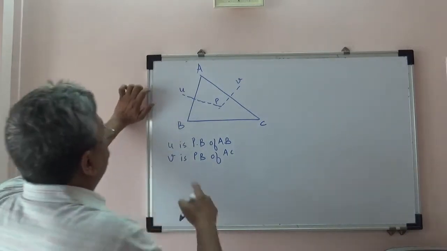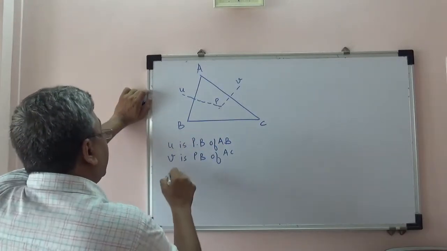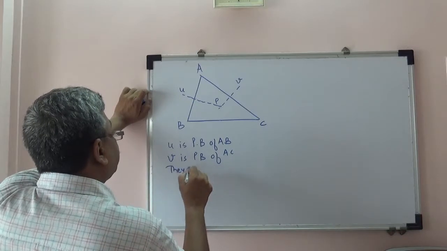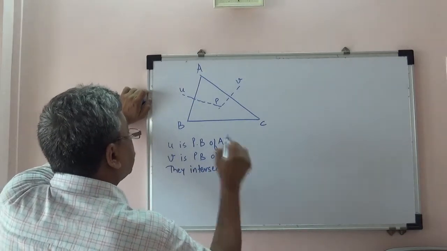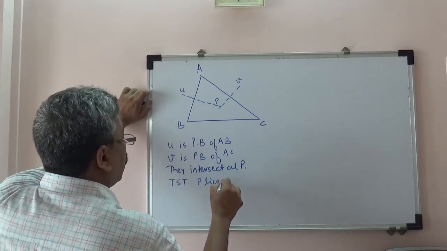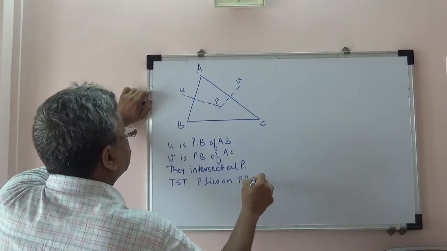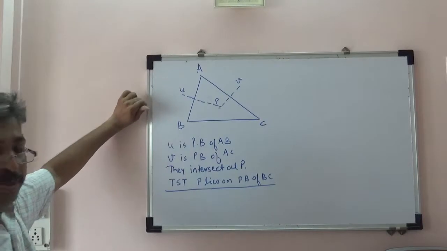Okay, so now U is the perpendicular bisector of AB, V is the perpendicular bisector of AC. They intersect at P. To show that P lies on the perpendicular bisector of BC.